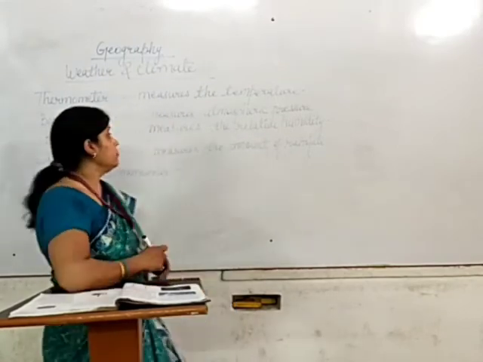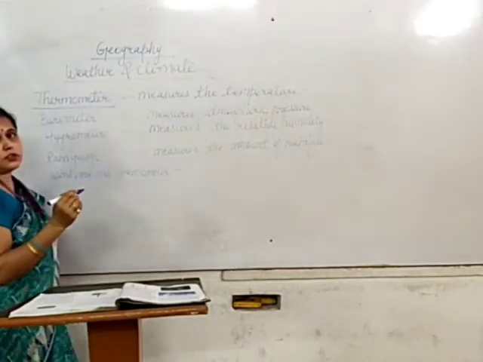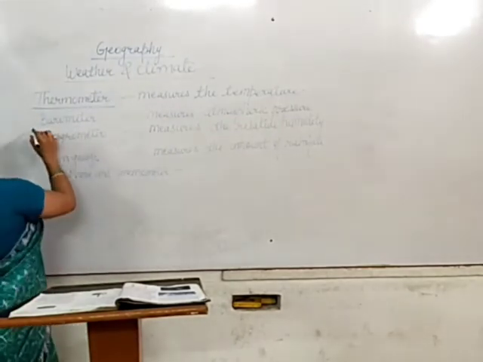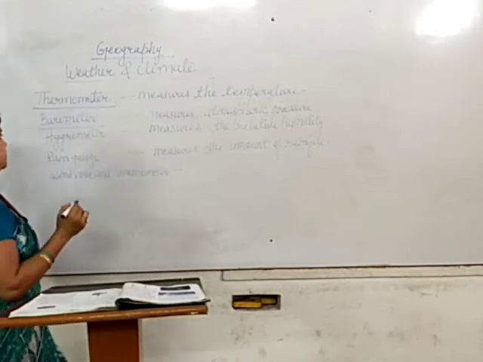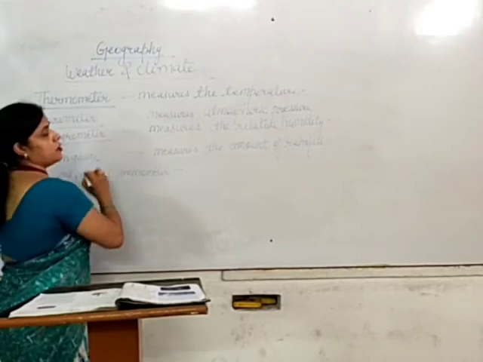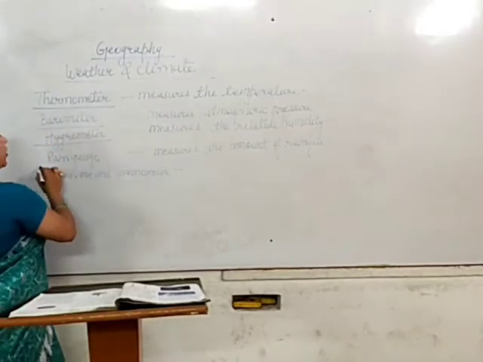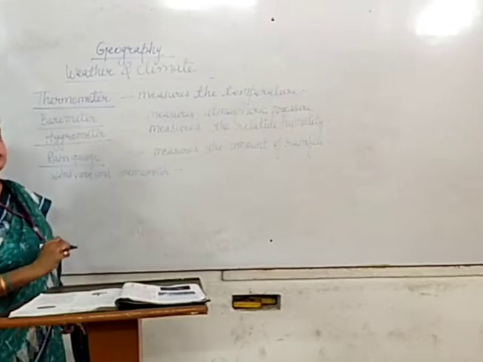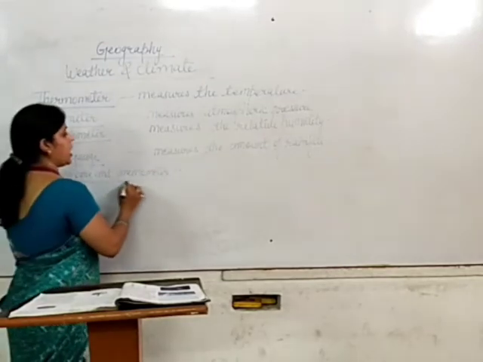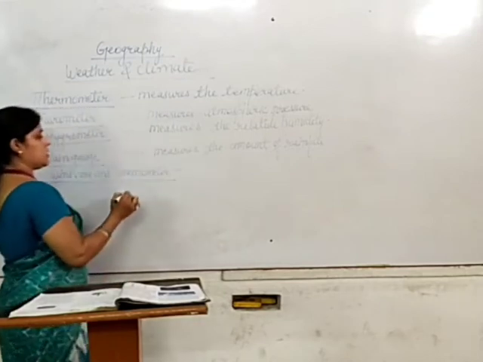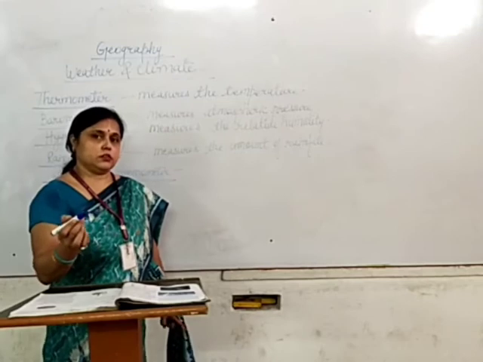They are like thermometer. Thermometer measures the temperature. Barometer measures atmospheric pressure. Hygrometer measures the relative humidity. Rain gauge measures the amount of rainfall. Wind vane and anemometer are helpful to measure the wind.